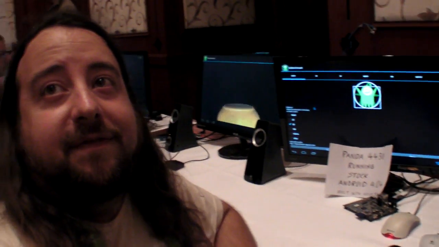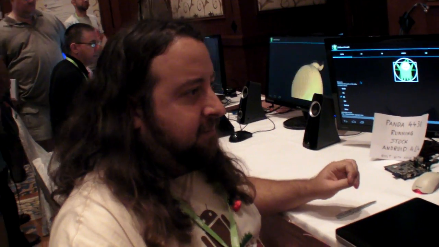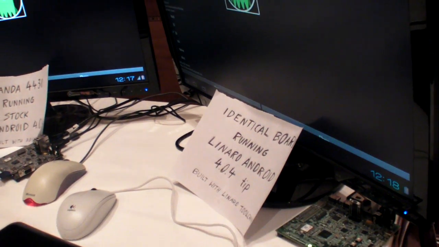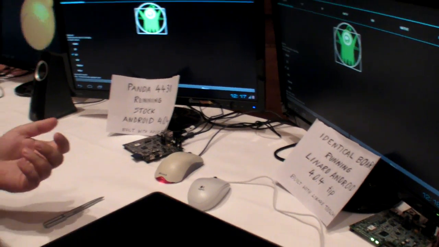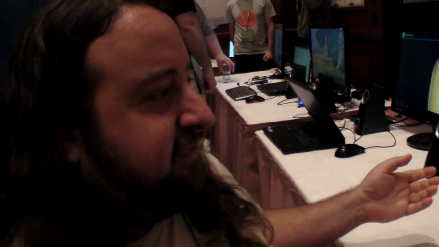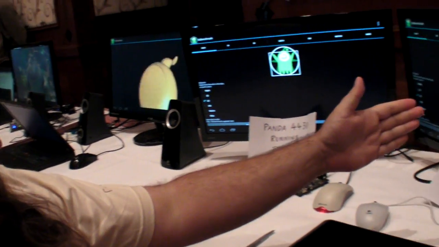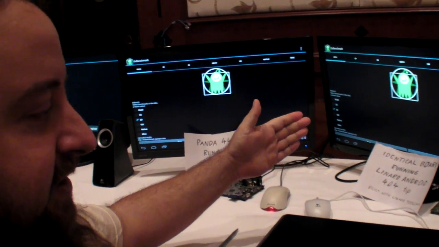So what are you showing here? So here we're showing the difference the Linaro Android can make compared to AOSP. We have two identical boards. Those are both Pandaboards 4430, same processor, same memory. The only difference is this one is running stock Android 4.4 and this one is running Linaro Android 4.4.